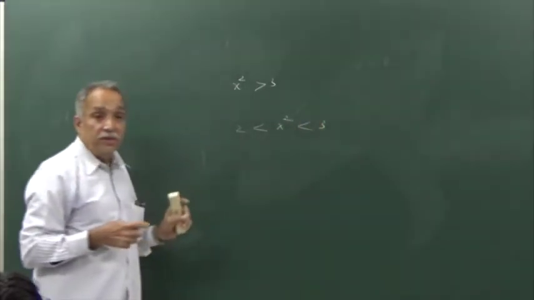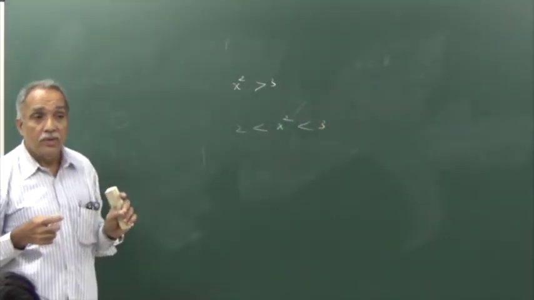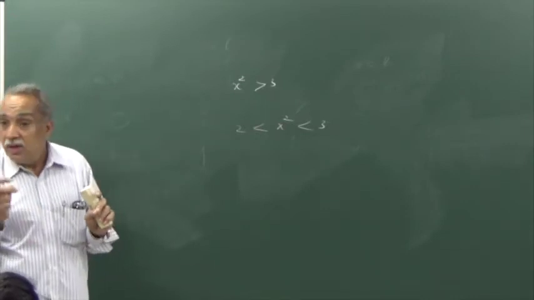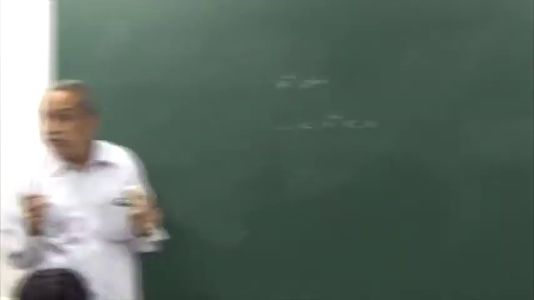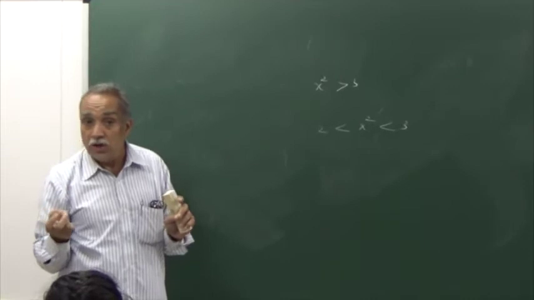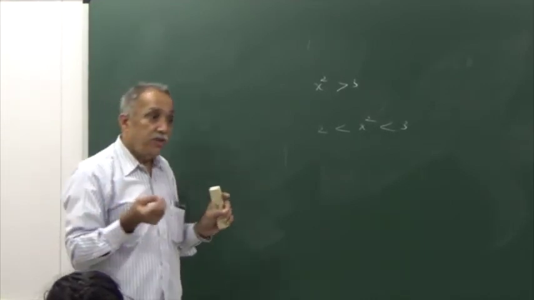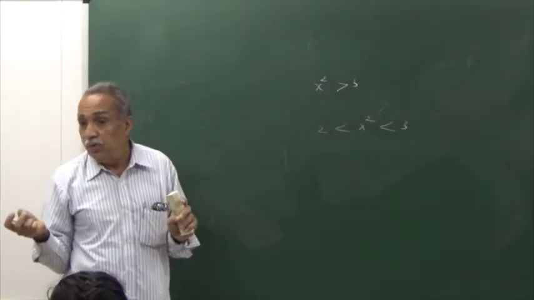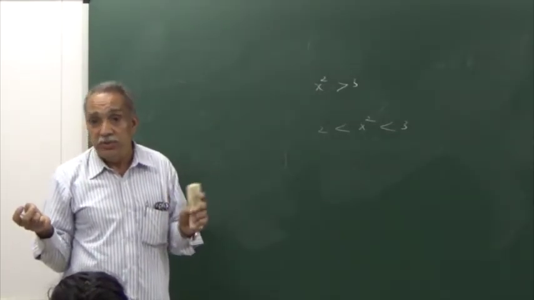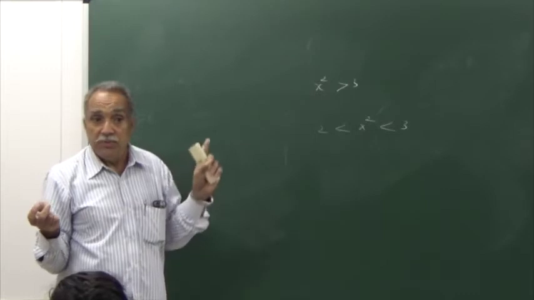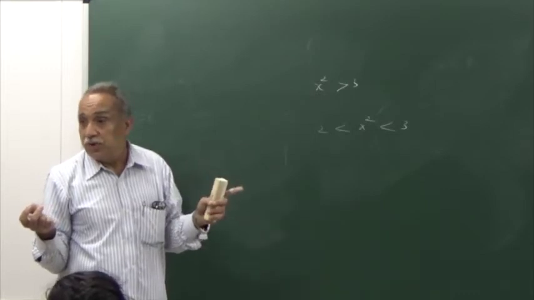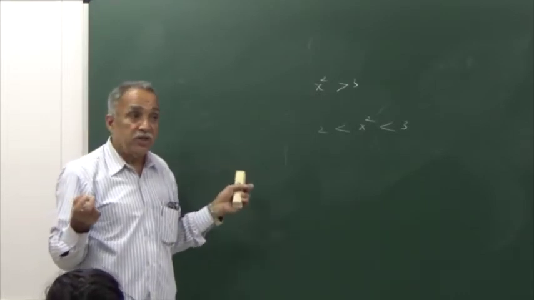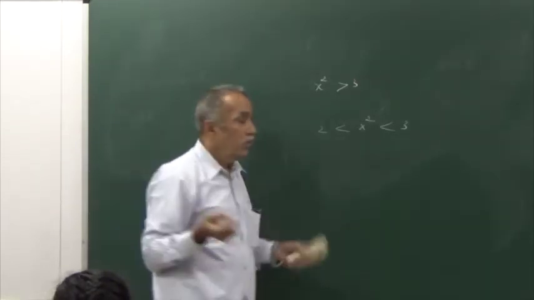What does this mean? Either x square lies between root 2 and root 3, or it lies between minus root 3 and minus root 2. Maybe positive, maybe negative. When positive, it will be between plus root 2 and plus root 3. When negative, it will be between minus root 3 and minus root 2.